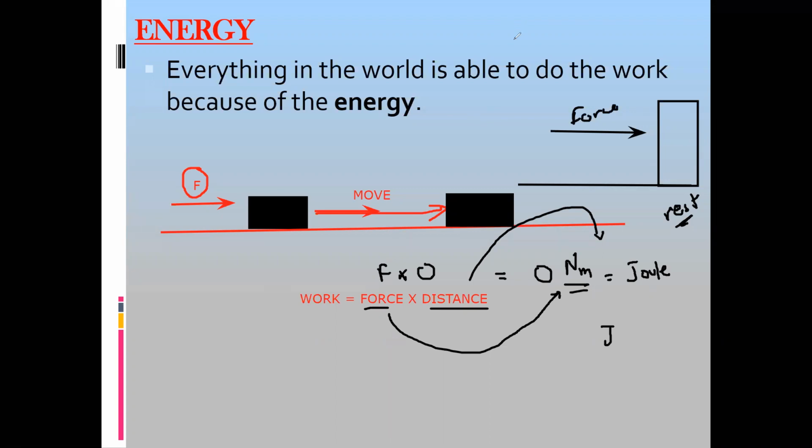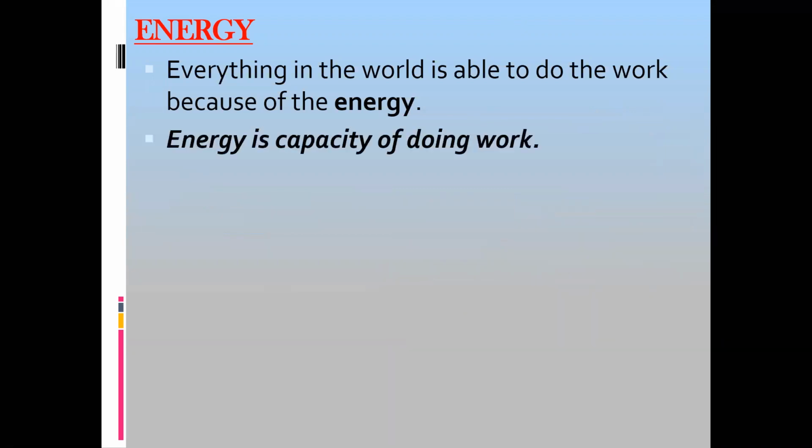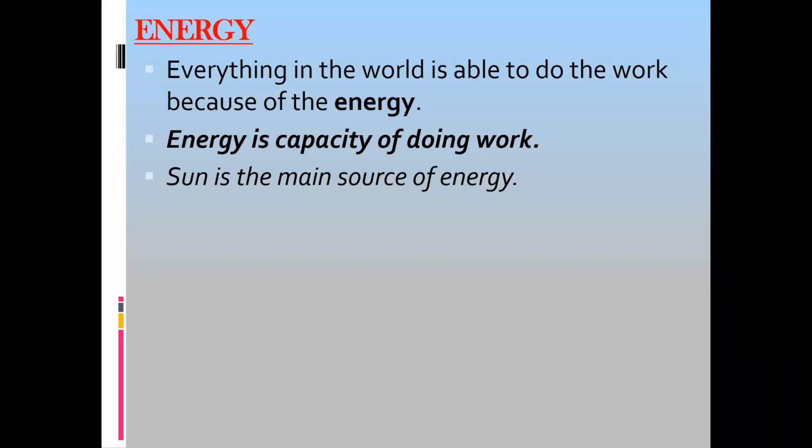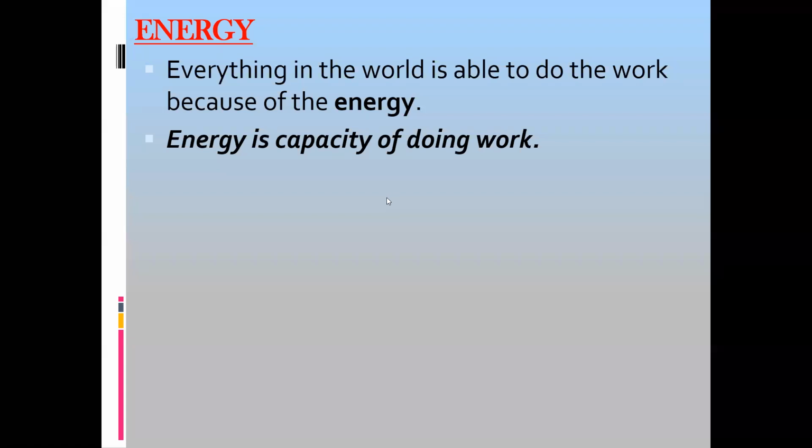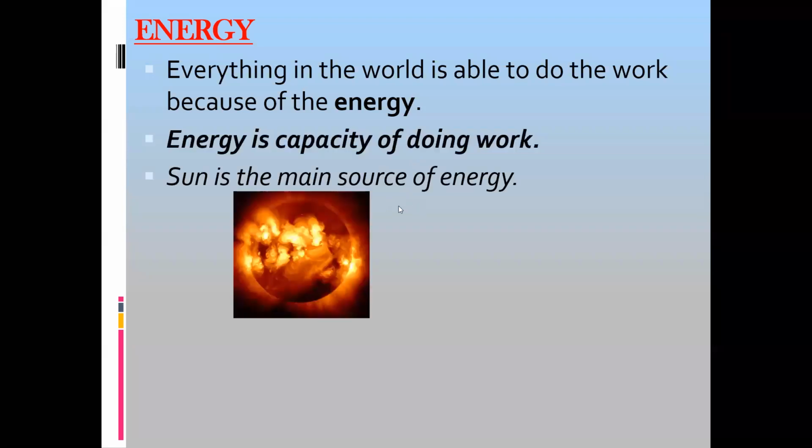So the definition of energy: ability to do work, or capability to do work, or the capacity of doing work, is simply known as energy. And what is the main source of energy for us? Most of our energy originated with the sun. We'll discuss all the forms of energies and you will find most of the energies are generated or produced by the sun.